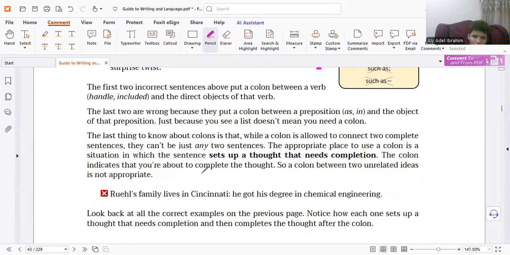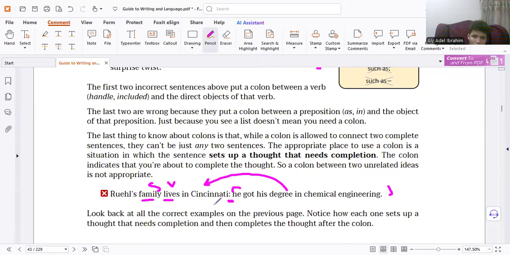So just check the rules, right? Again, and this is a trap. Before, it's complete, correct? But after, the information after is not an explanation of something mentioned before.